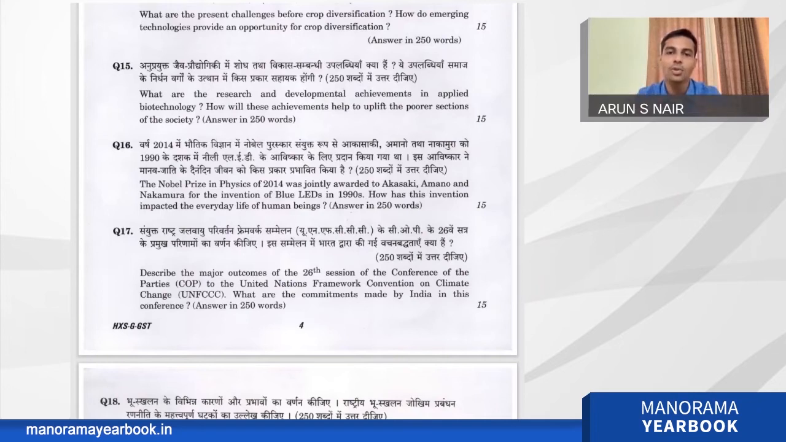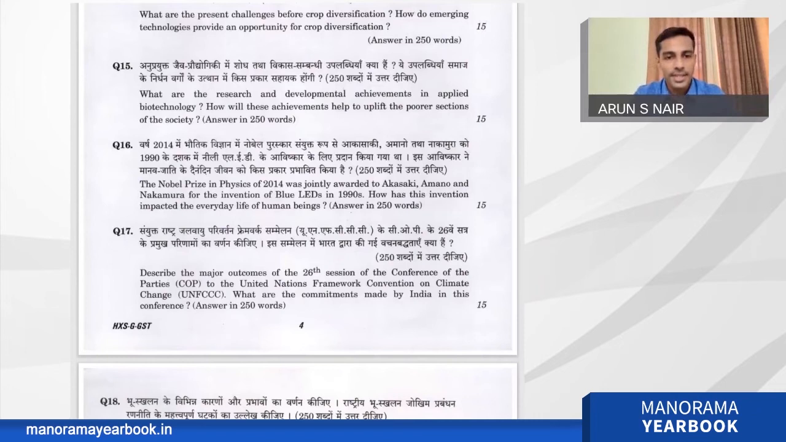Again, here you have to categorize the answer, like how it improved the health of the poor people, how it improved the income of the poor people, how it improved the life quality of the poor people. So on similar lines, you have to diversify the points, like how applied biotechnology improved the health. Again, this is a quite expected question. There are no twists and turns. We can answer it well.